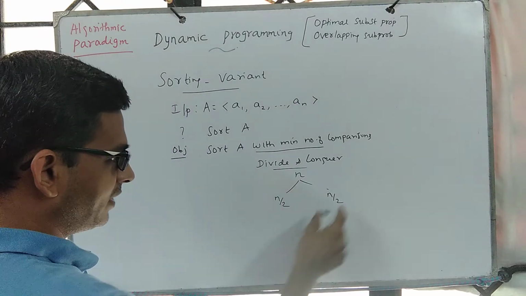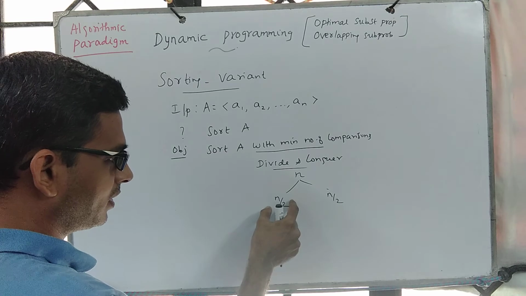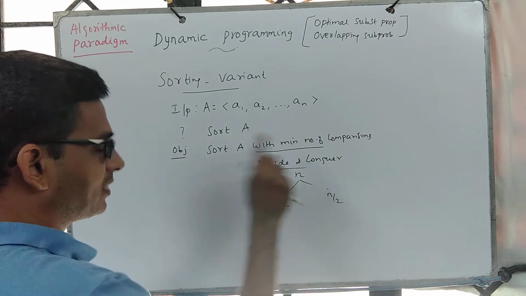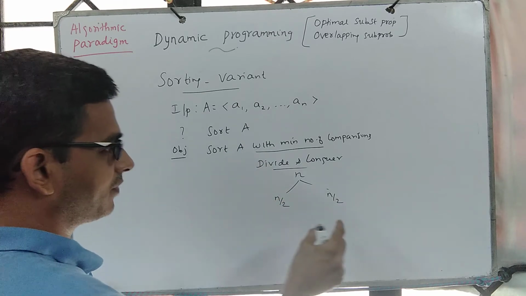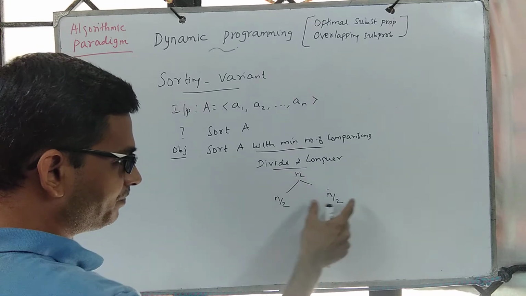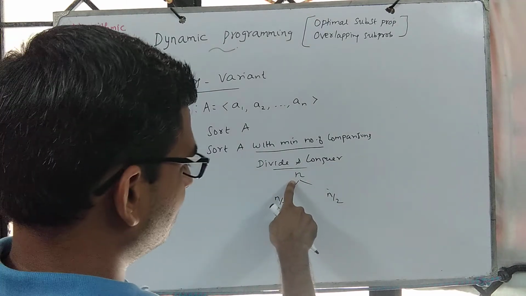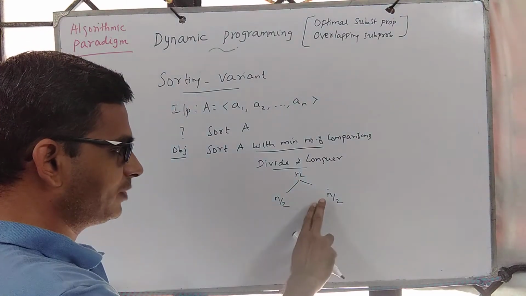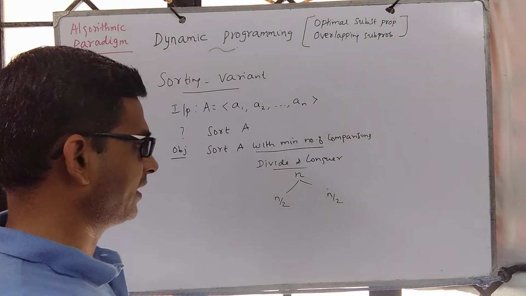Solve this recursively, meaning sort this n by 2 elements with the least number of comparisons, sort this n by 2 with the least number of comparisons, and combine them to get a sorted sequence of size n, again using the least number of comparisons. So when we combine these two, we ensure that we incur the least number of comparisons.